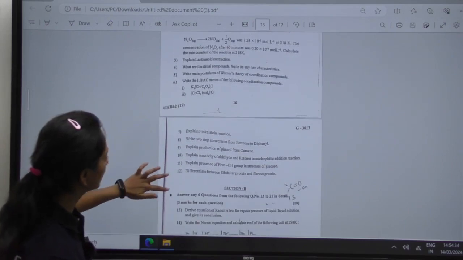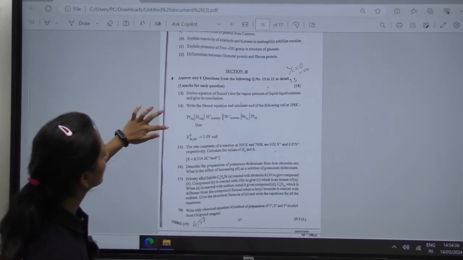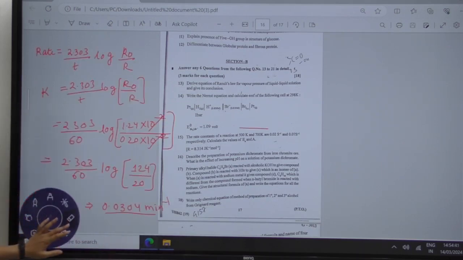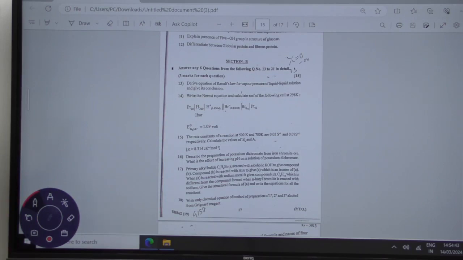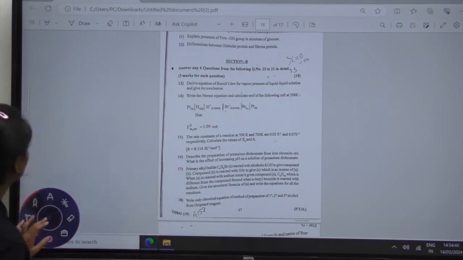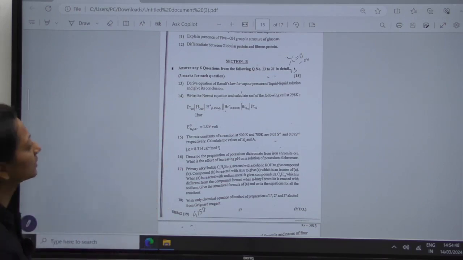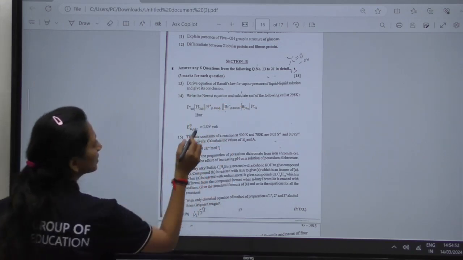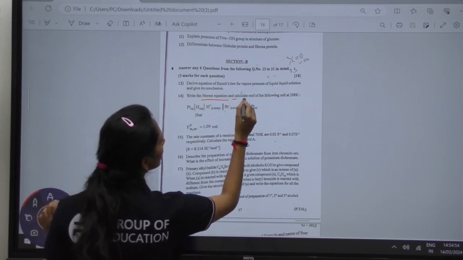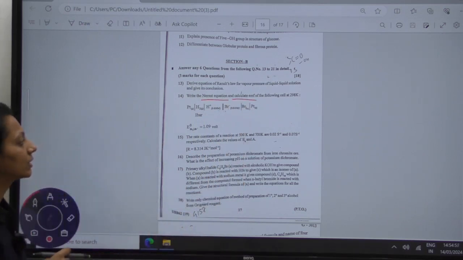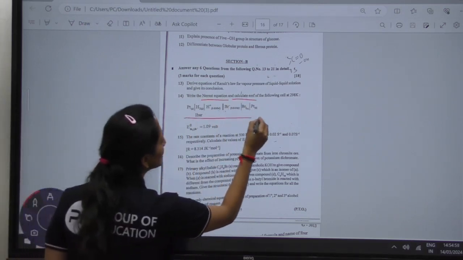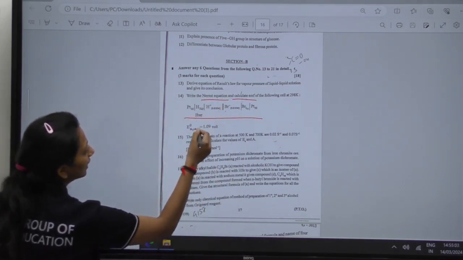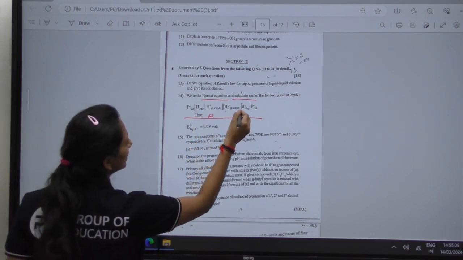The next numerical question is question number 14. In this question, which is another Nernst equation problem, you have to calculate the EMF of the cell. Through the cell notation we can see that the first half is your anode and the second half is your cathode.